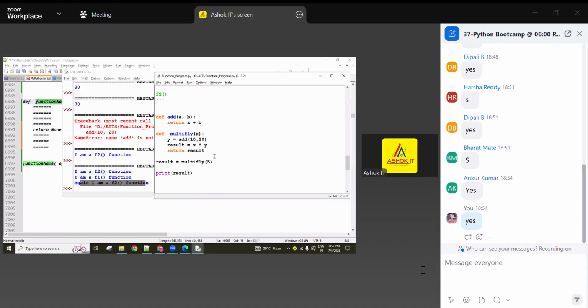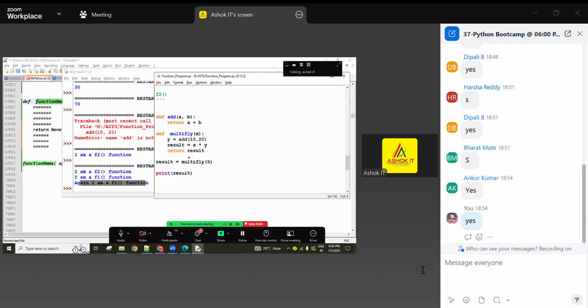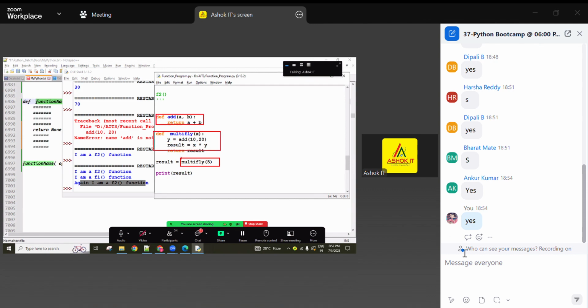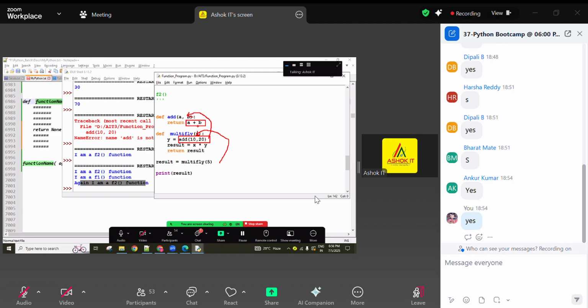Now what is the output, guys? Check it here. First, which function are you calling? You are calling the multiply function. This is defining the add function, defining the multiplication function. So this is the first function calling statement. Because of that, it comes to here, and now the x value is 5. Next, going inside, here already result is 10, 20. So the cursor is moving to here, guys. Now here 10 plus 20, 30. The 30 value is returned to this location. Now this 30 value is assigned to this y.